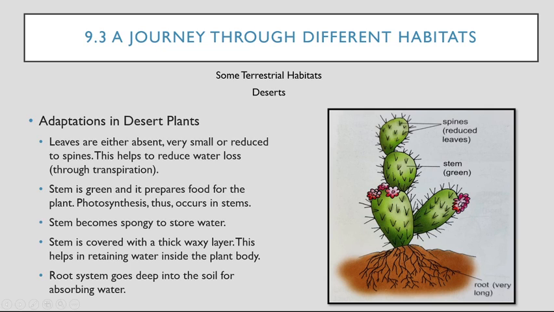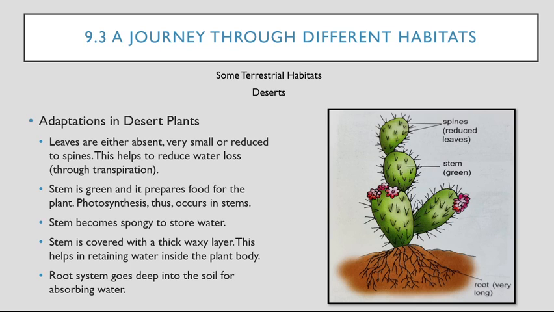Leaves are either absent or very small or reduced to spines. This helps to reduce water loss through transpiration. We know that leaves lose water through transpiration, but if the leaves are smaller in size, they will lose less water, because in the desert we have to preserve water as much as possible. The stem is green and it prepares food for the plant. Here the scenario is totally different. Photosynthesis does occur in the stems.